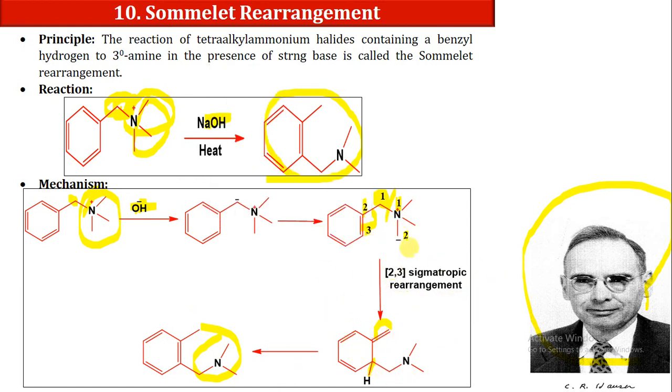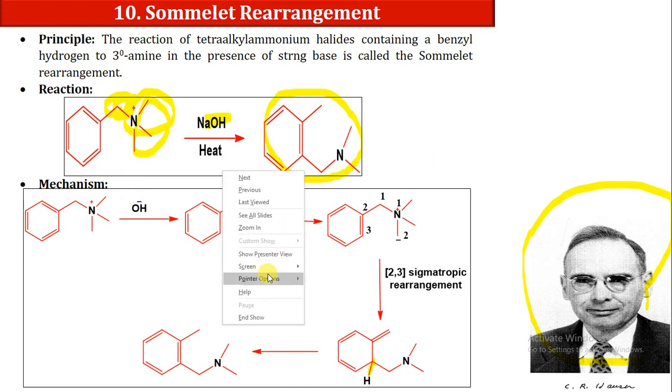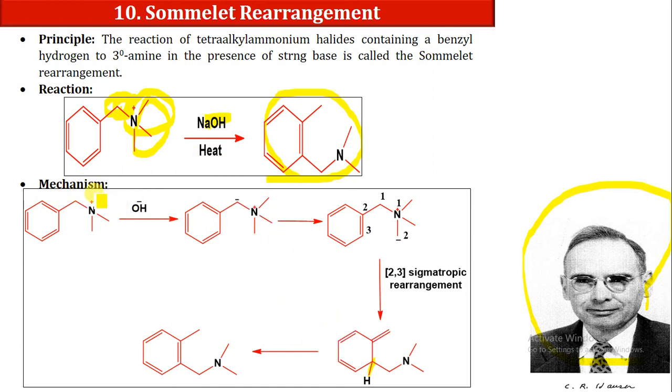Let us take one more example of the Sommelet-Hauser rearrangement, and again I will explain which type of reaction we are going to present. Let us start again. Here we have a quaternary salt of nitrogen. When it is reacted, in the first step the base will abstract a proton from here, so we have a negative charge. Here you can see a carbon with a negative charge and a heteroatom with a positive charge. This is known as an ylide, because the nitrogen has a positive charge.